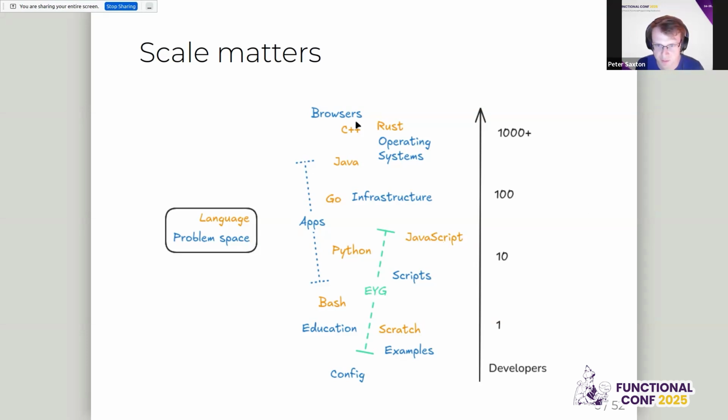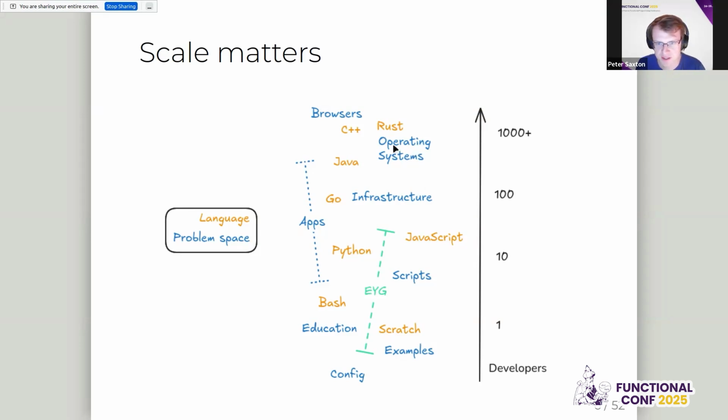I mean, there's a programming problem space which is small enough, education and examples, that maybe Scratch is the best example, genuinely the best language, and C++ would be terrible. Vice versa, the idea of building a browser in Scratch or an operating system in Scratch is totally untenable.